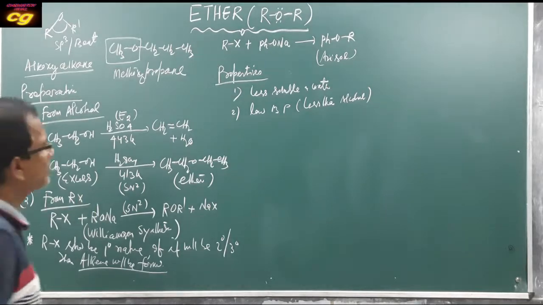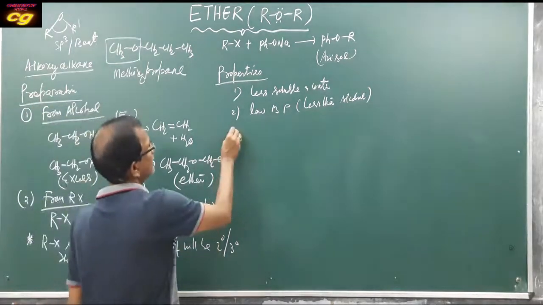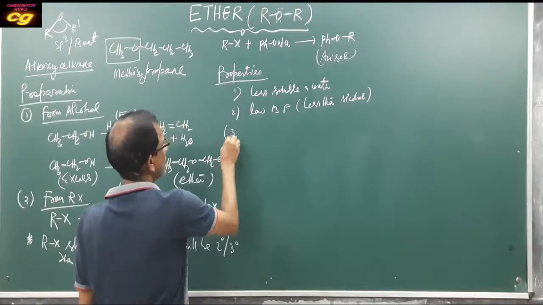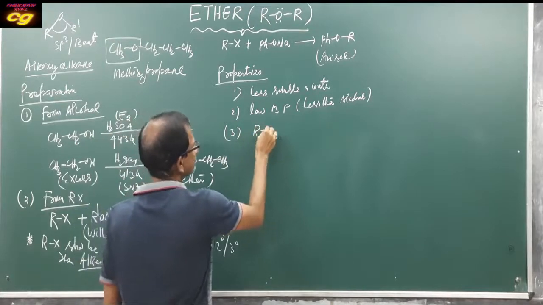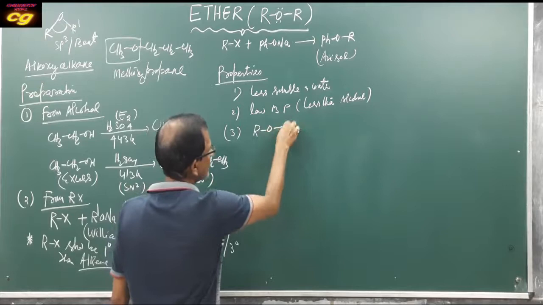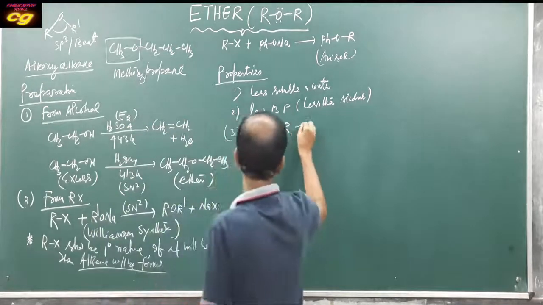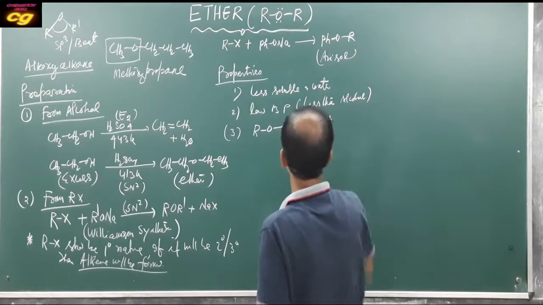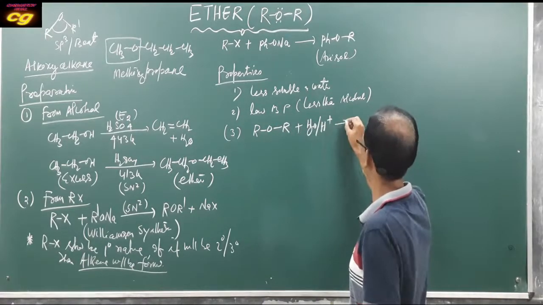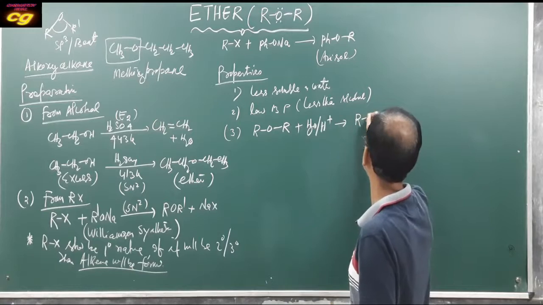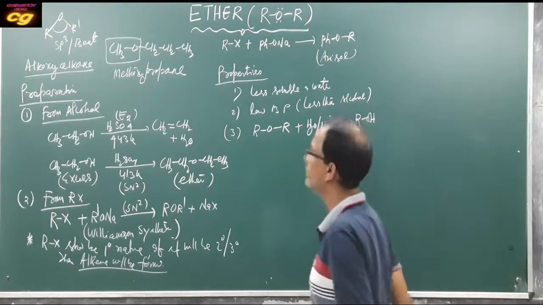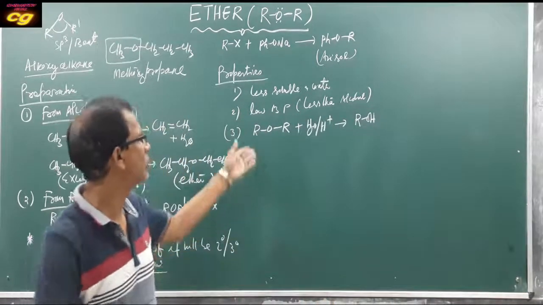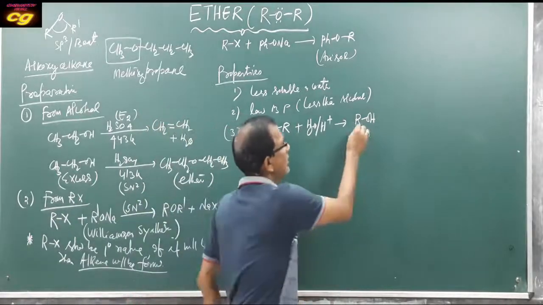Then chemical properties. If ether reacts with water in presence of acid, the result is alcohol. When ether undergoes hydrolysis, the result will be alcohol.